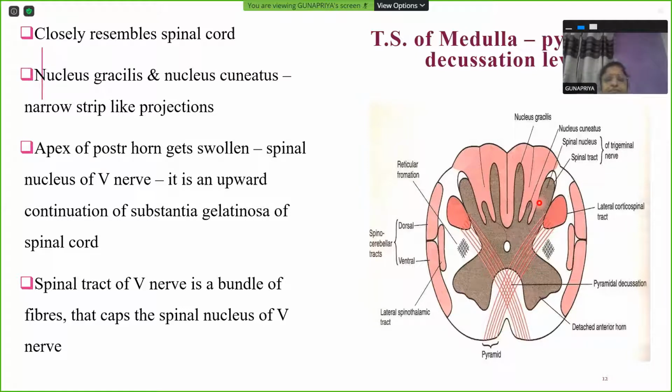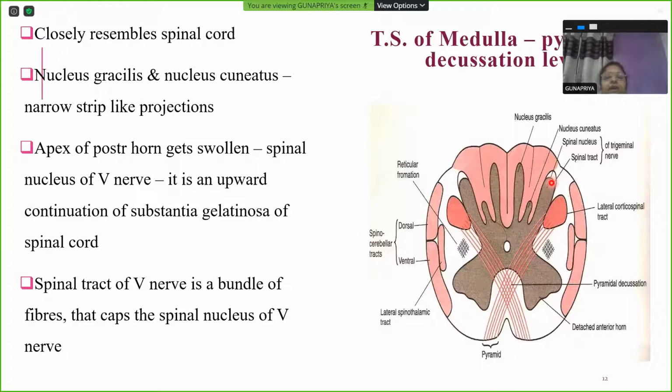So what you see here will be, again, you find the gray matter and the white matter outside. And in the gray matter, you find small collections. And behind this anterior gray horn, posterior gray horn, and just medial to the posterior gray horn, you find 2 narrow strips, the nucleus gracilis, nucleus cuneatus. And the posterior gray horn at its tip shows a small bulge formed by the spinal nucleus of trigeminal nerve. And this spinal nucleus of trigeminal nerve is capped by another structure known as the spinal tract of trigeminal nerve. And all these are concerned with carrying the sensations from the face.